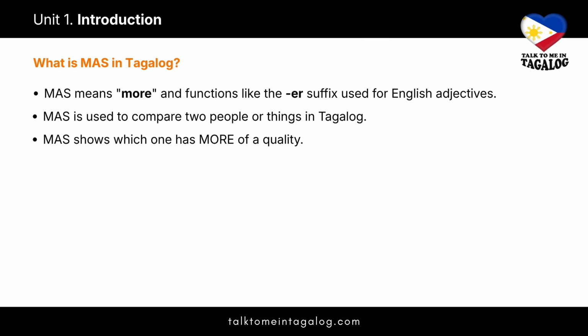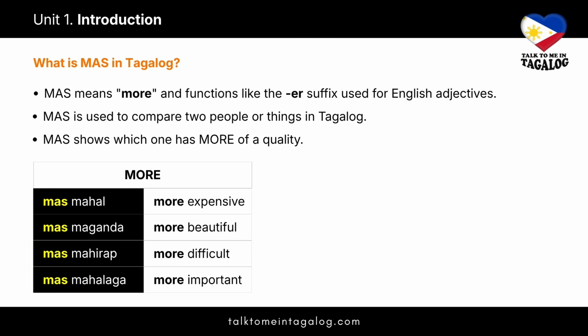Introduction to the word mas. What is mas in Tagalog? Mas means more and functions exactly like the ER suffix in English. We use it to compare two people or things to show which one has more of a specific quality. Look at these examples of mas as more. Mas mahal, meaning more expensive. Mas maganda, more beautiful. Mas mahirap, more difficult. Mas mahalaga, more important.